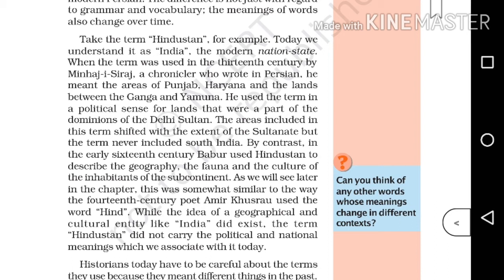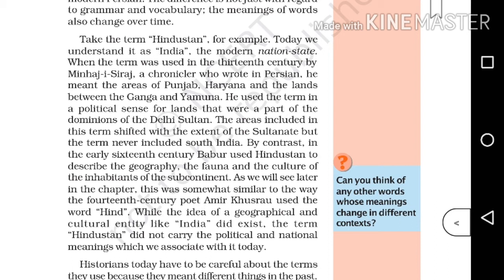Let's discuss the term Hindustan. By this term we today understand India. But in the 13th century, Minhaj-i-Siraj, a chronicler who wrote in Persian, meant by Hindustan Punjab, Haryana and the lands between the Ganga and Yamuna. That is the land under the control of the Delhi Sultan.